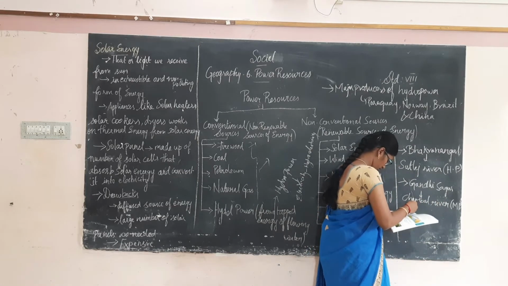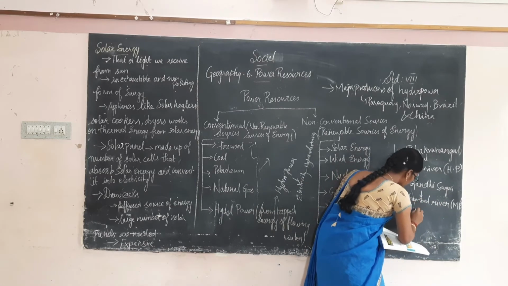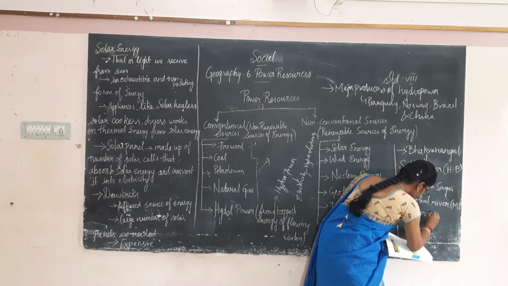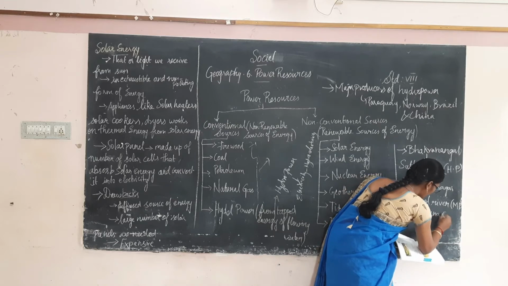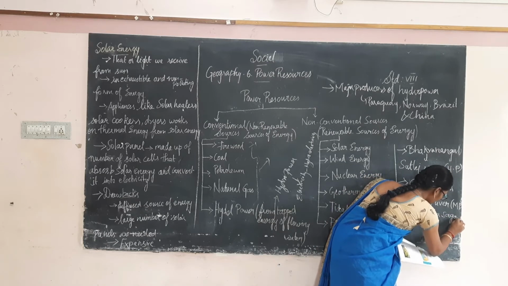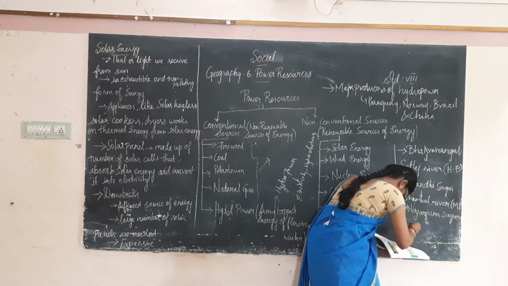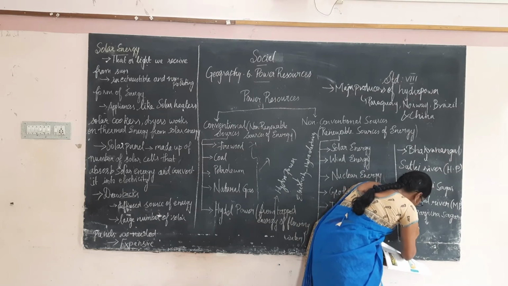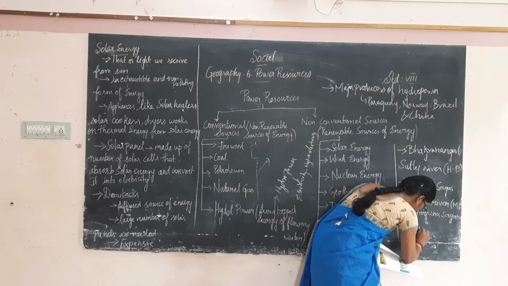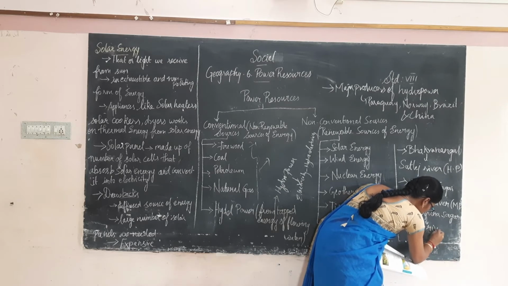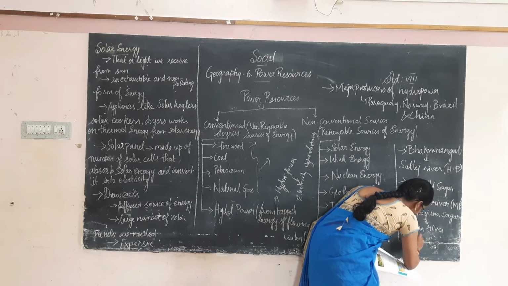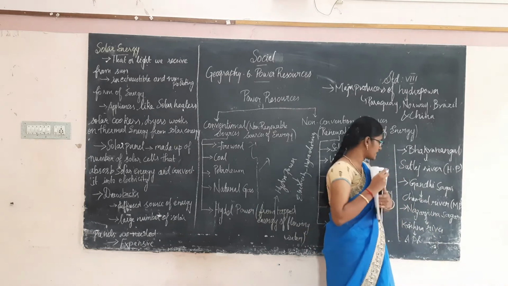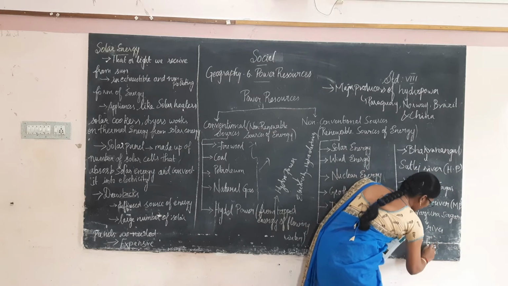Then Nagarjuna Sagar Dam. It is built across the Krishna River, and it is on the border of Andhra Pradesh and Telangana.